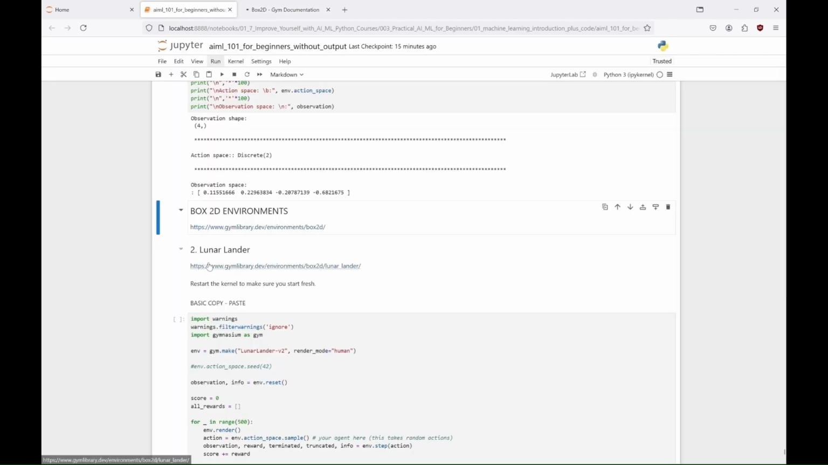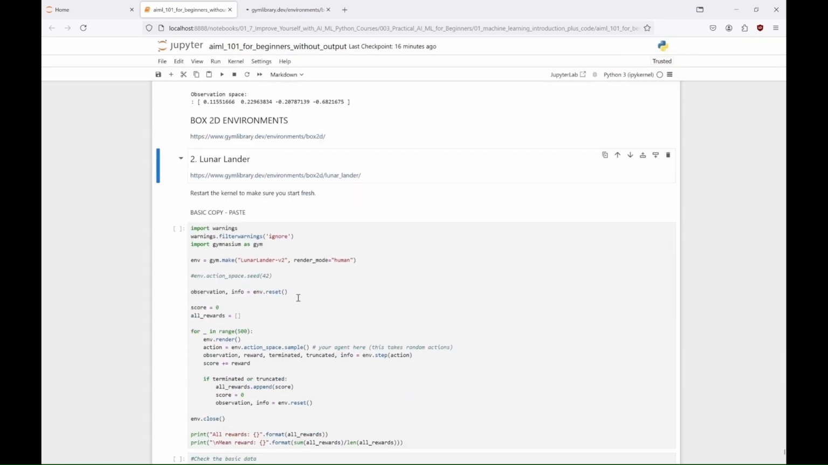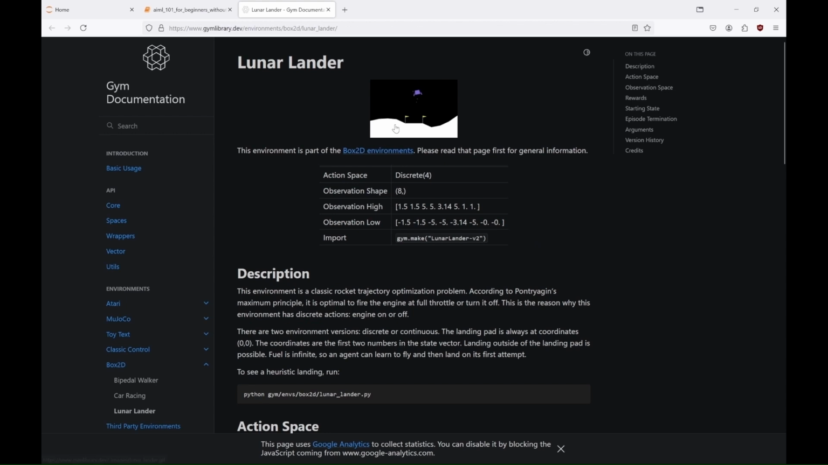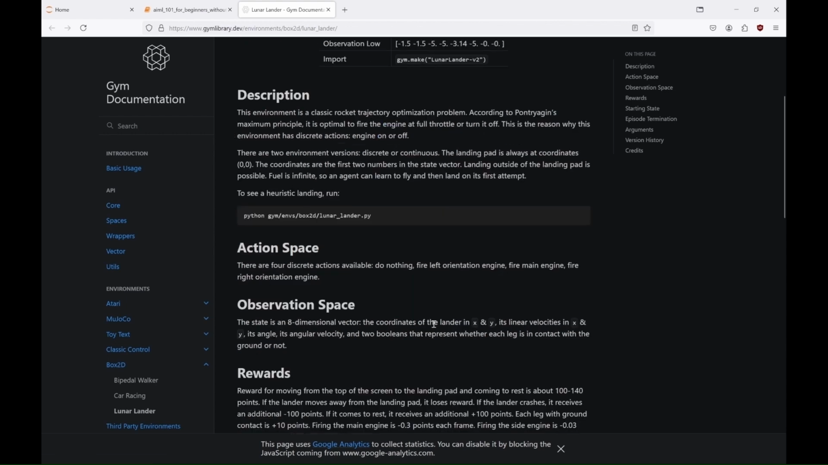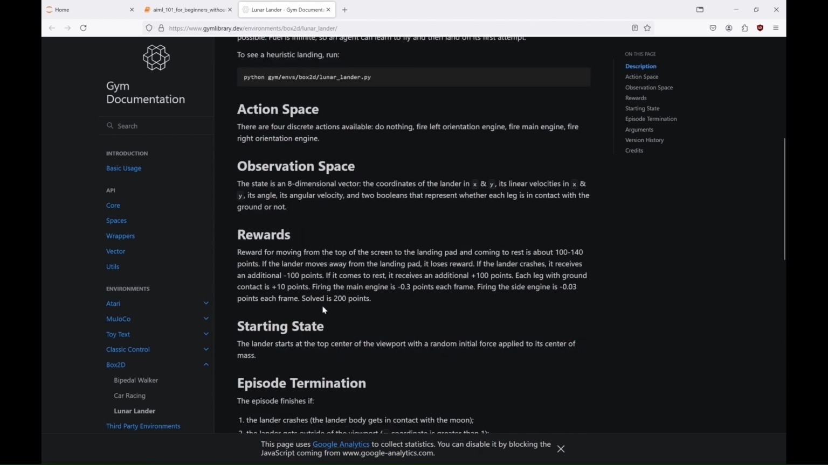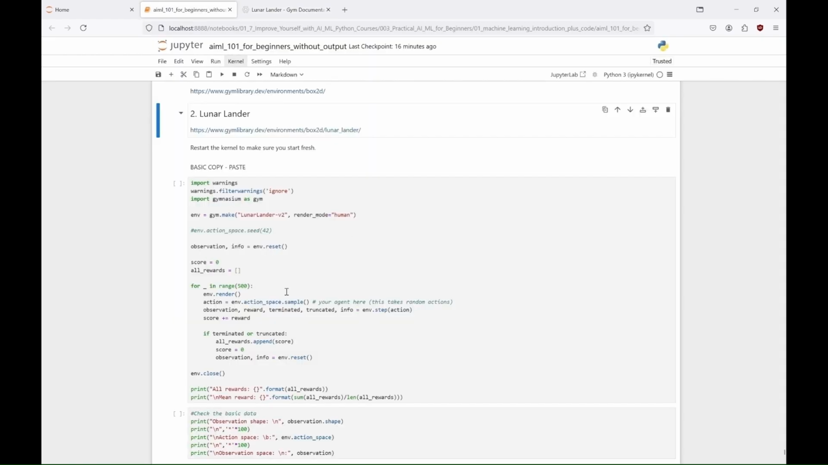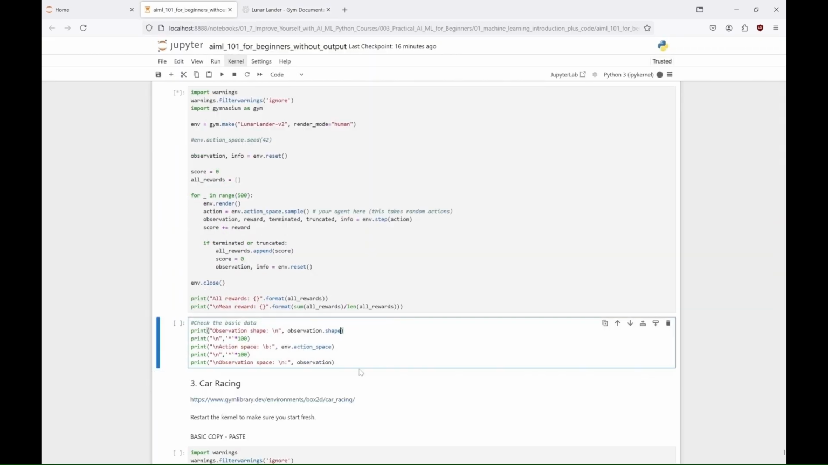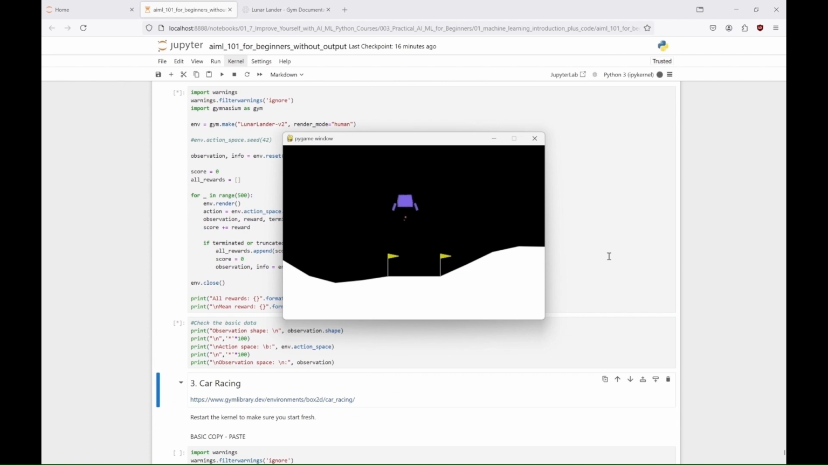Here the agent controls a spacecraft to safely land on a designated pad, earning rewards for successful landings and incurring penalties for crashing or running out of fuel. The episode ends if the lander crashes, moves outside the viewport, or becomes inactive. The maximum reward achievable is 200 points for successfully landing and coming to rest. In this example we create and run a Lunar Lander version 2 environment, where the agent takes random actions, accumulates rewards, and resets the environment after each episode ends, ultimately printing the total rewards for each episode and the mean